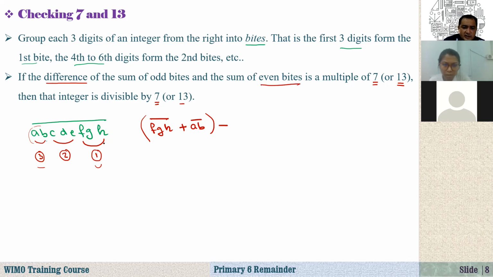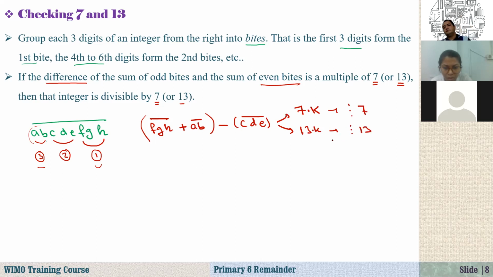What are the even bytes here? It is CDE. If this one is divisible by 7, that means the number is divisible by 7. I can write it like this, right? Or if it is divisible by 13, then we say that it is divisible by 13. So three dots means divisible.